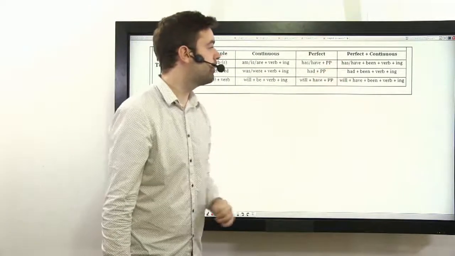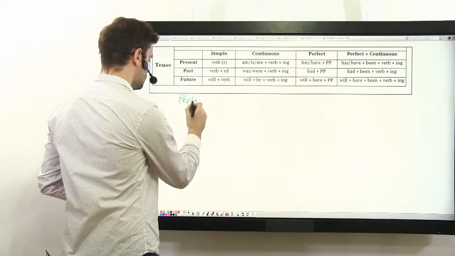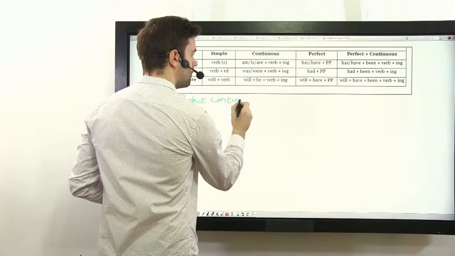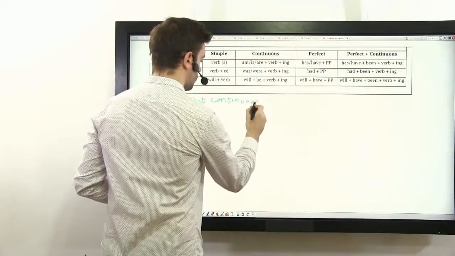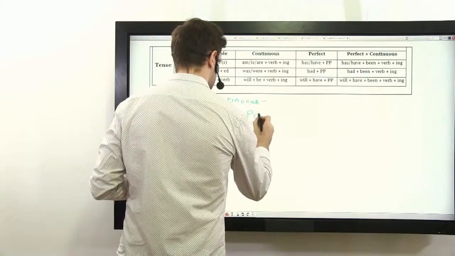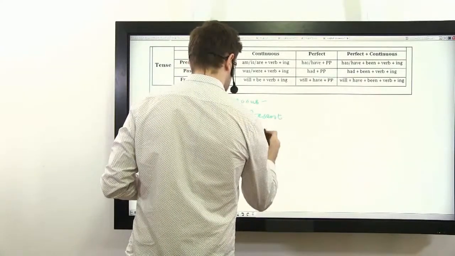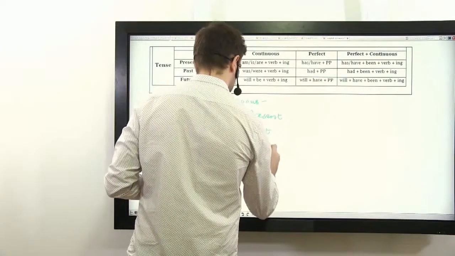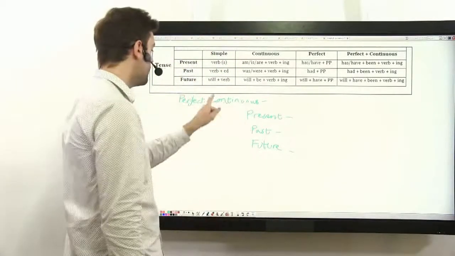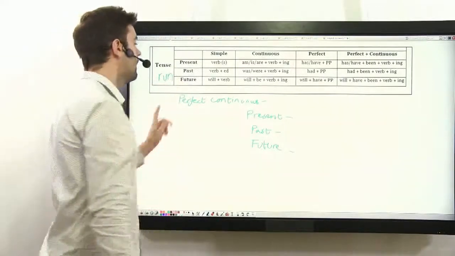And finally, the perfect continuous. Again, we have the present, the past, and the future. So we have the present perfect continuous. Again, we're using run as the verb.